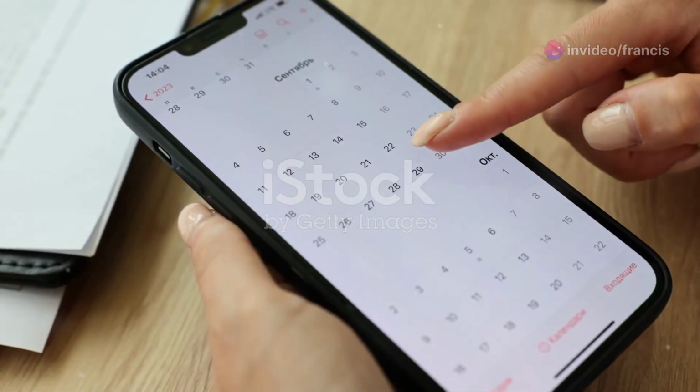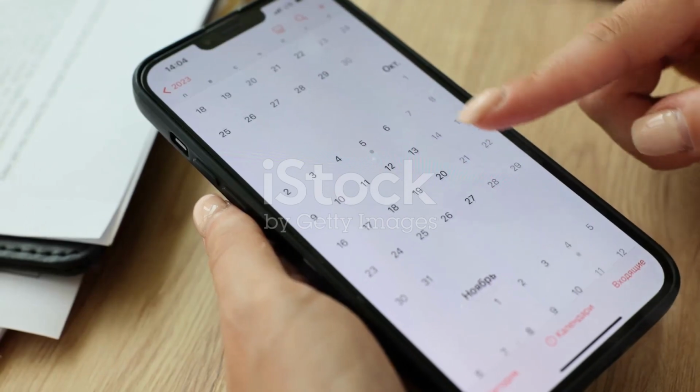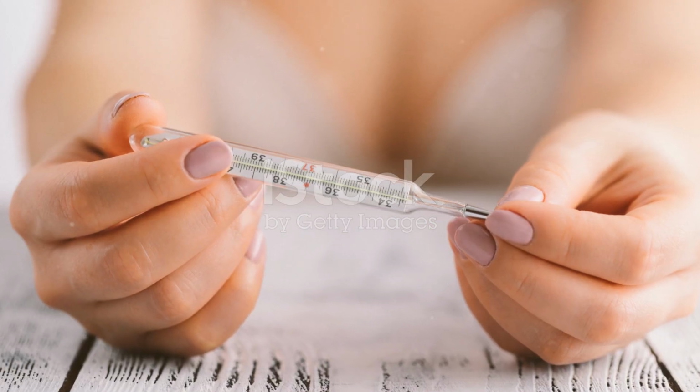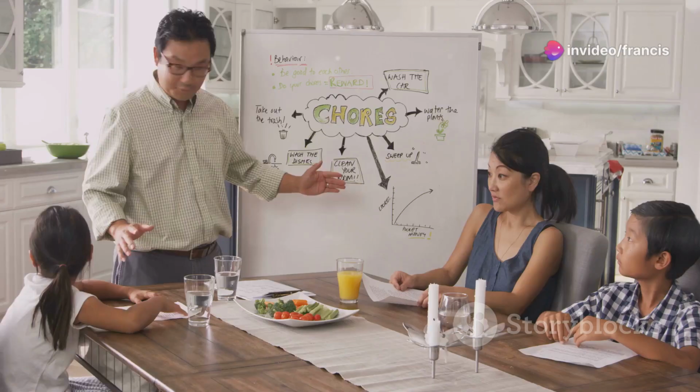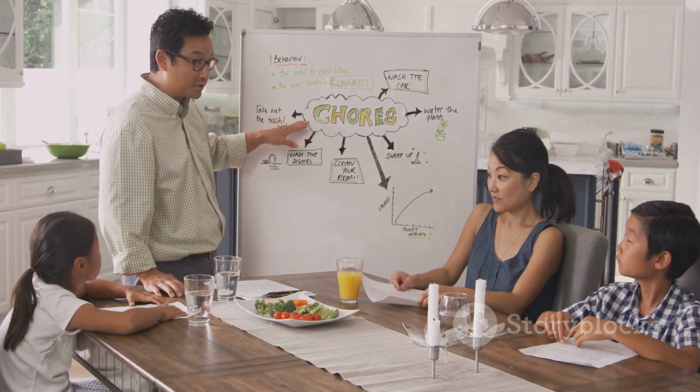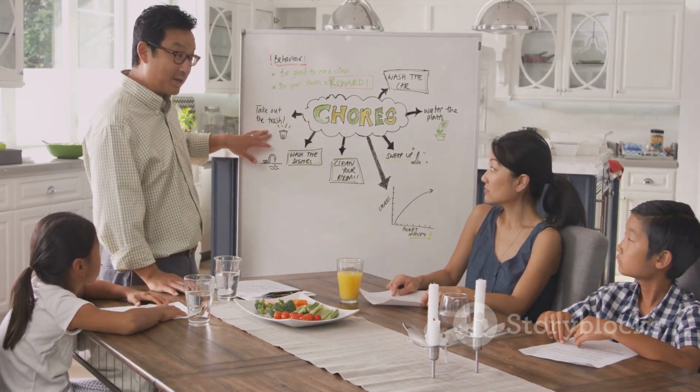Charting your menstrual cycle is the cornerstone of natural family planning. By diligently recording specific signs and symptoms throughout your cycle, you gain valuable insights into your body's unique patterns and can identify your fertile window. This information is essential for effectively using the rhythm method for family planning.